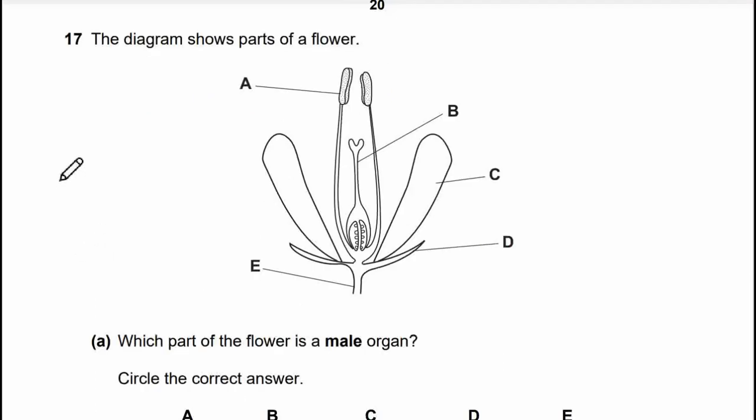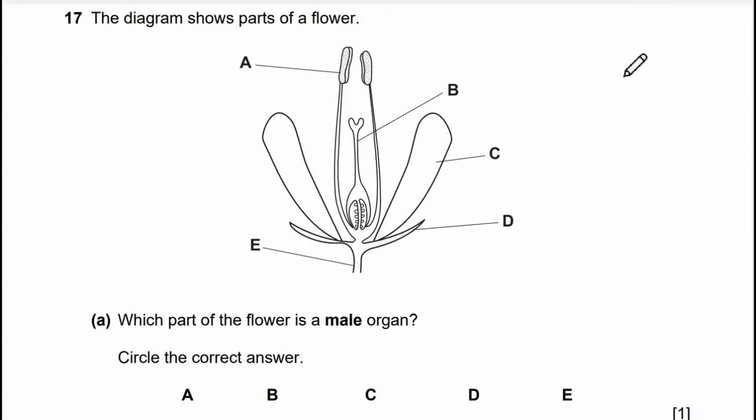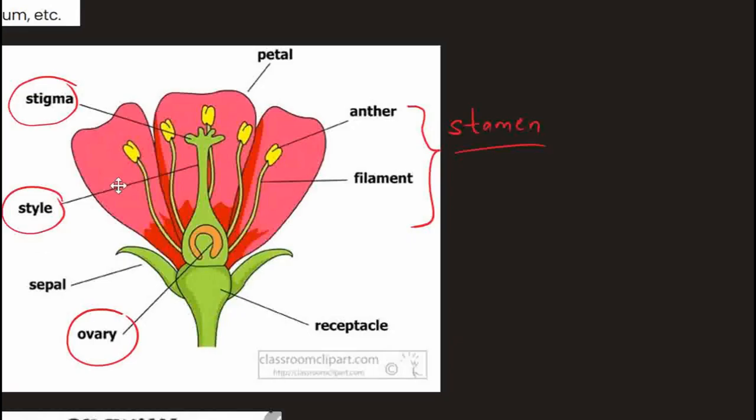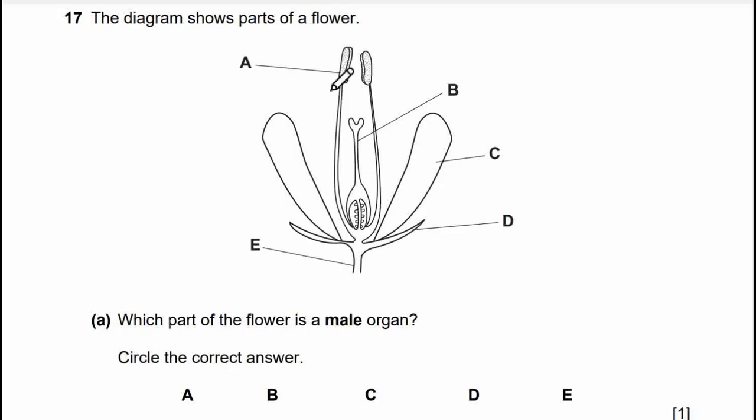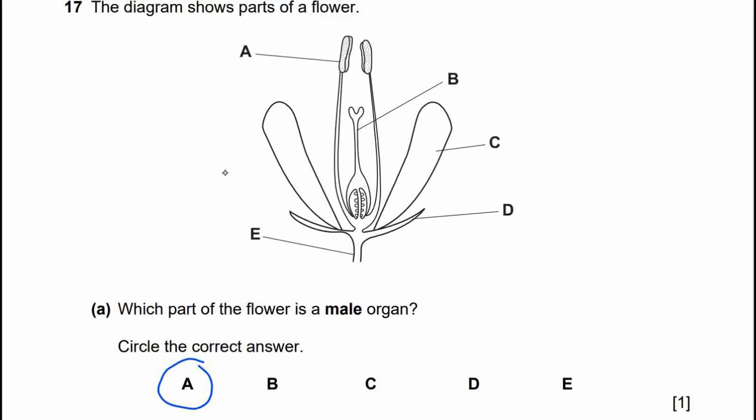Let's go to number 17. The diagram shows part of a flower. Which part of the flower is a male organ? Circle the correct answer. Let's see the flower diagram. So these are the parts of a flower. This is petals, stigma. This is style. This is sepal. This is ovary. This is the female part. This is anther, and this is filament. This is the male part. So the male organ will be A. That is anther. Which part of the flower is a female organ will be B. This is the style.